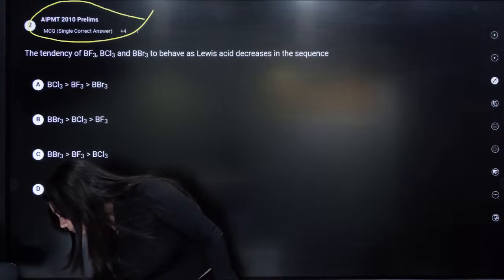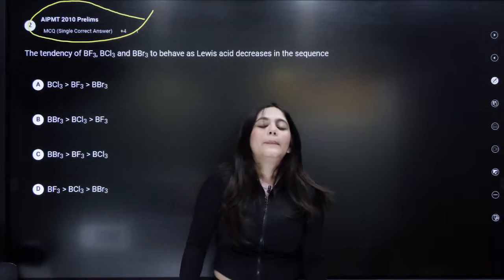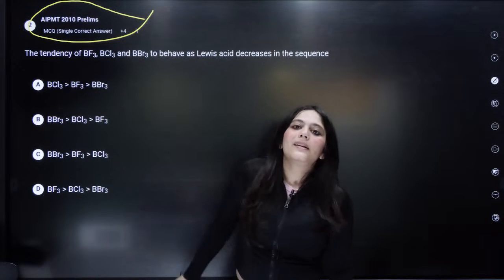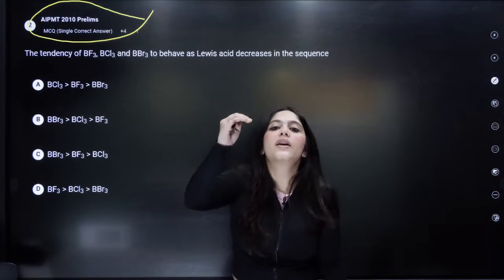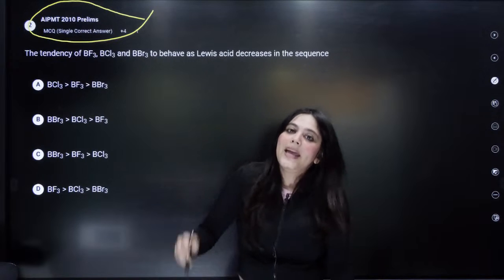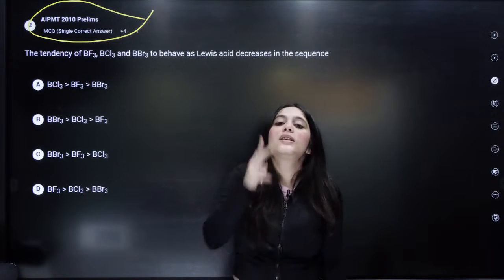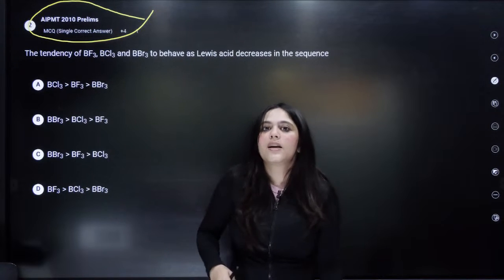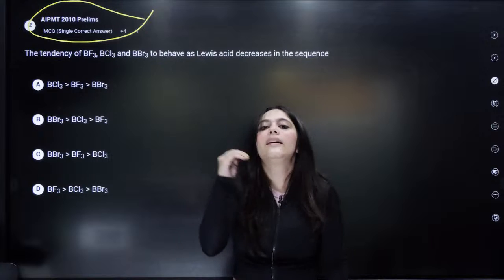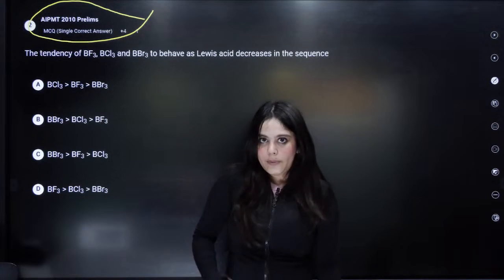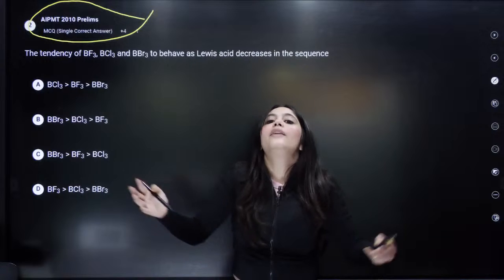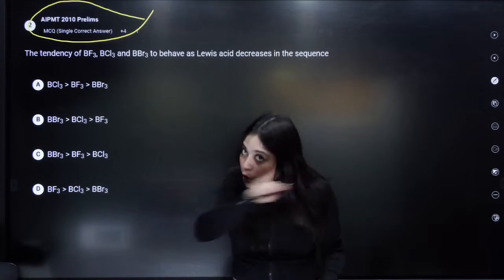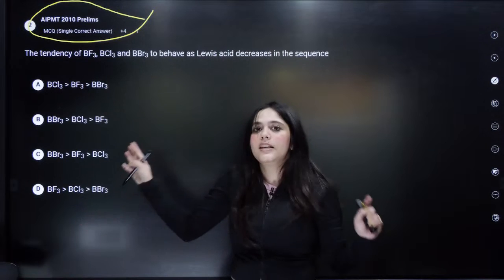Who can answer this? No, bacha, carbon does not have an empty d orbital. No d orbitals in carbon. Carbon is the first element of the group. In the second period, carbon belongs to the second period. In the second period, there is no d orbital. D orbitals start from the third period. In the third period, there are vacant d orbitals. In the fourth period, there are filled d orbitals. Remember this thing, in the second period, there are no d orbitals.